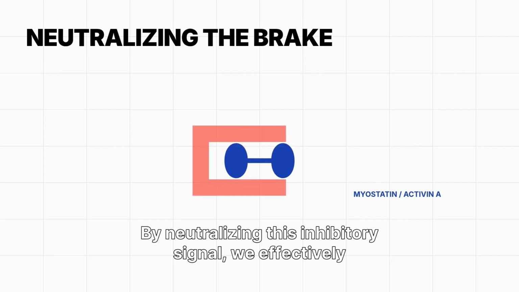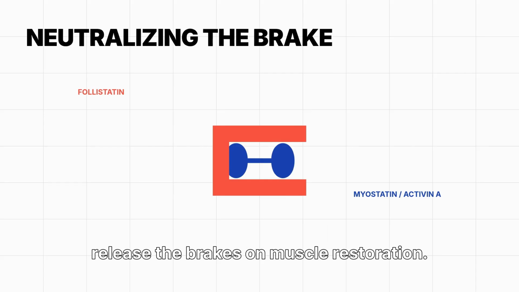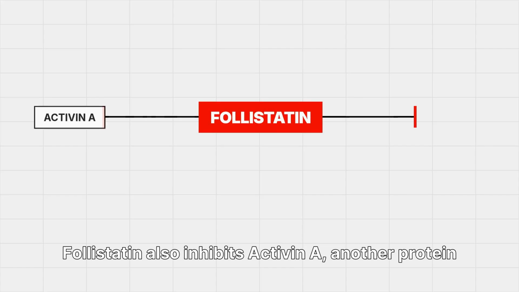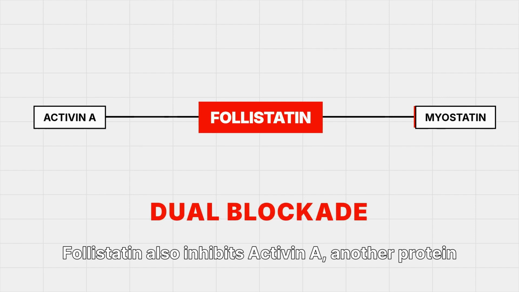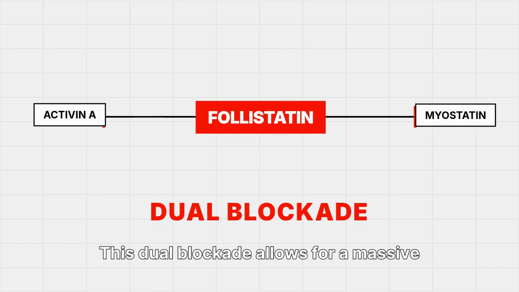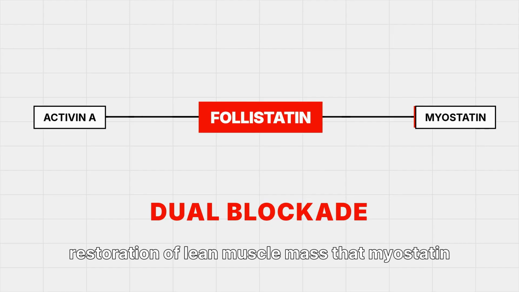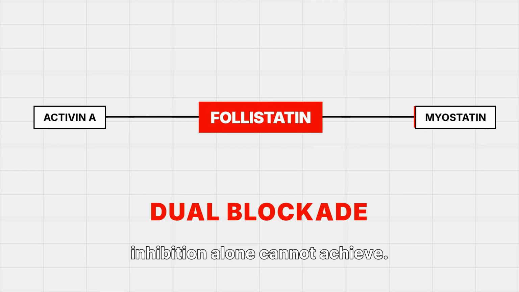By neutralizing this inhibitory signal, we effectively release the brakes on muscle restoration. But it goes further. Follistatin also inhibits activin A, another protein that promotes muscle atrophy. This dual blockade allows for a massive restoration of lean muscle mass that myostatin inhibition alone cannot achieve.